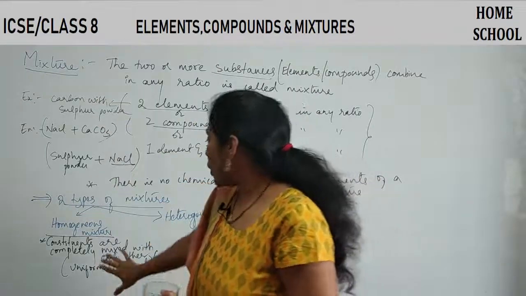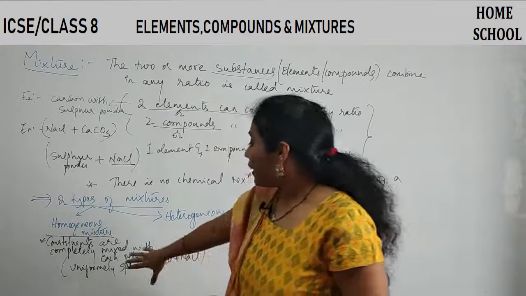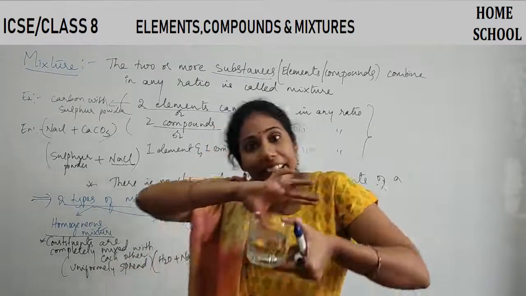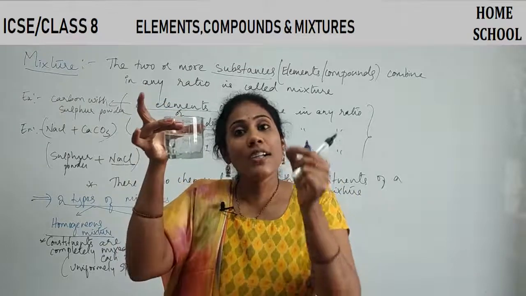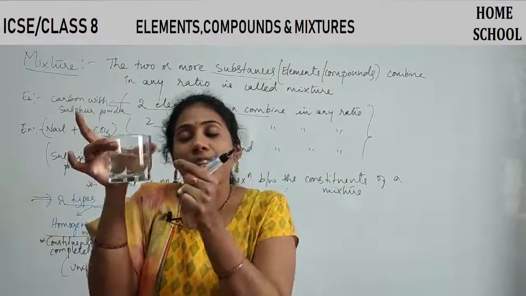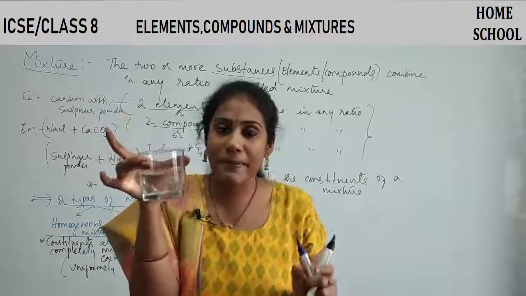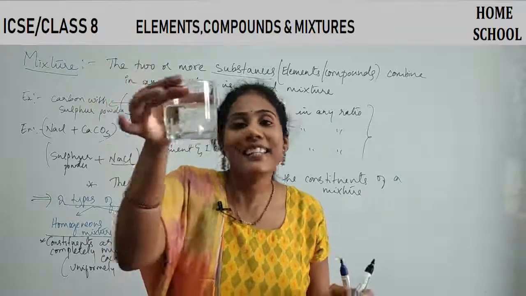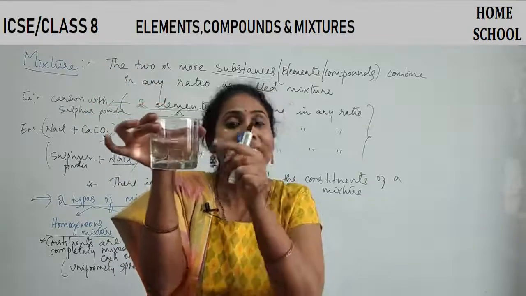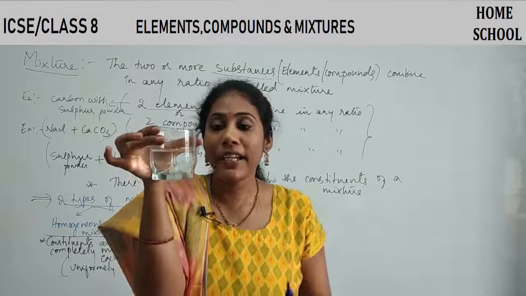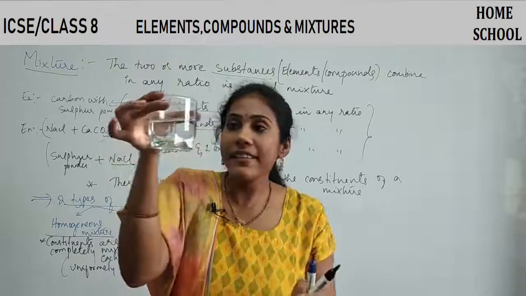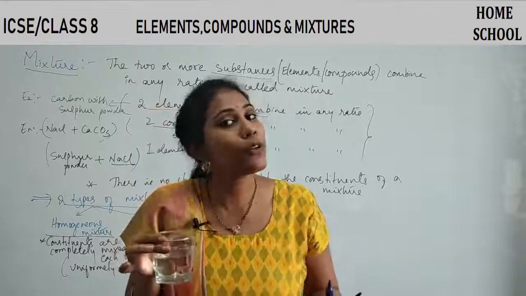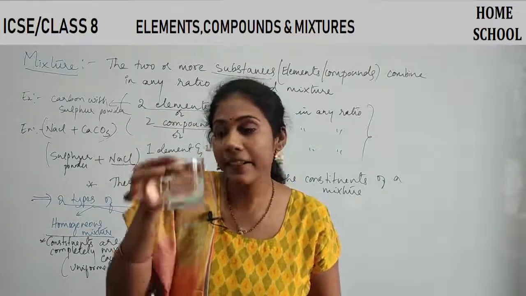That means the constituents are spread uniformly, equally in a mixture. One substance is completely mixed with another substance. You feel that this is only water, but I mixed NaCl here. You have NaCl and water, right? Such a mixture we will call a homogeneous mixture.